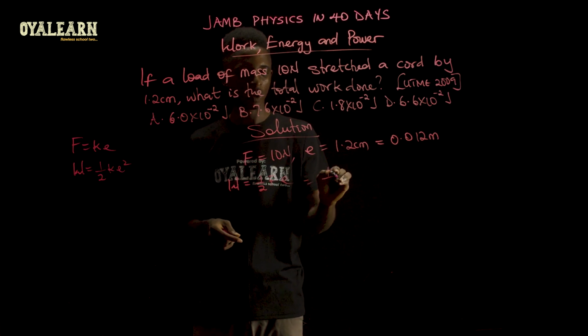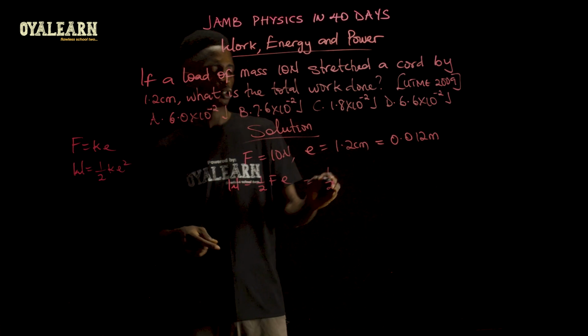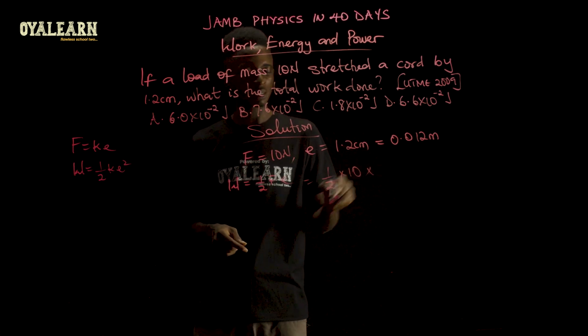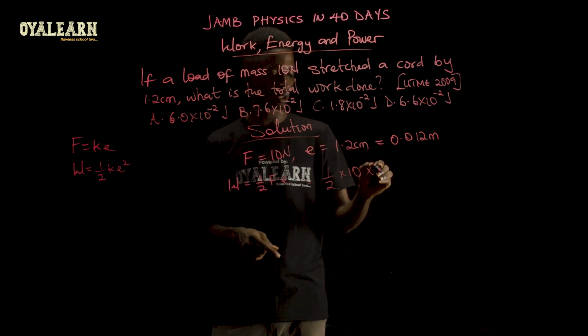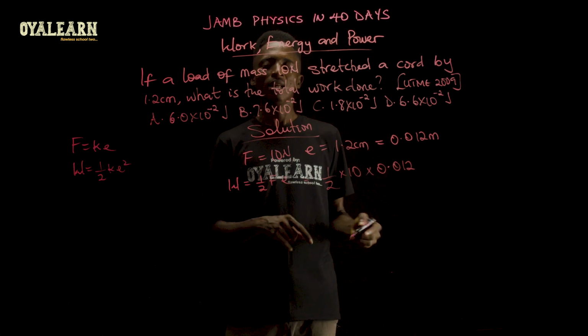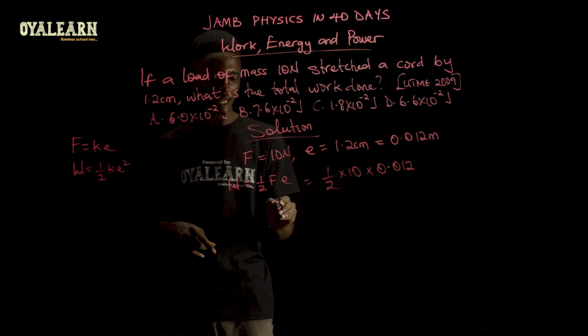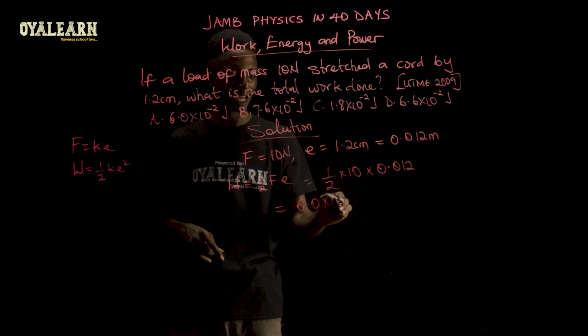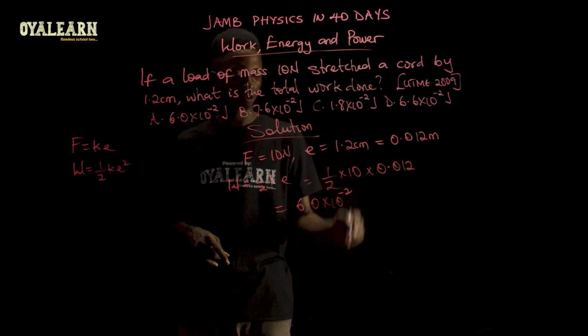So what we have now is 1 over 2 F, which is 10, multiplied by extension 0.012. Now, when you multiply this together, what you are going to get is 6.0 times 10 raised to the power of negative 2.